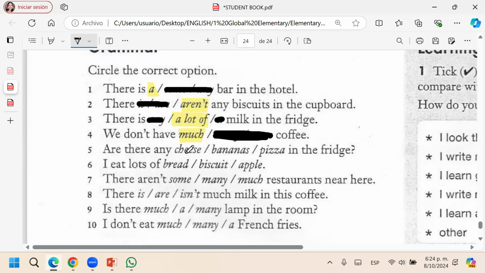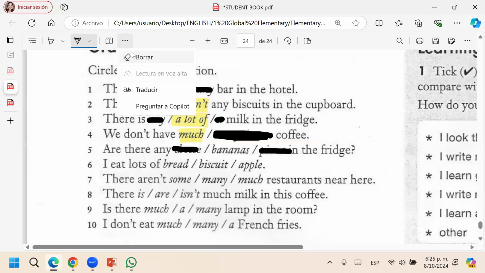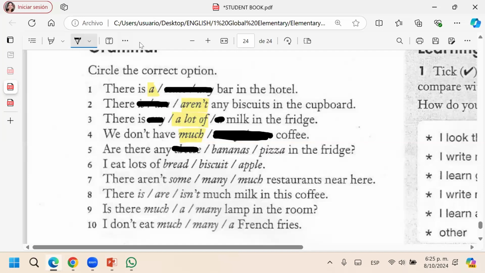Are there any, look, this is a question. Any is for questions or negatives. Are there any cheese, bananas, pizza in the fridge? Cheese is uncountable. Bananas, why bananas? Because it's plural, and there are is for plural.